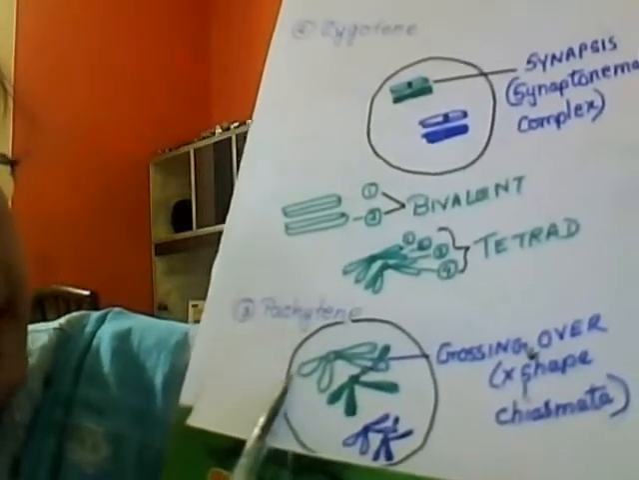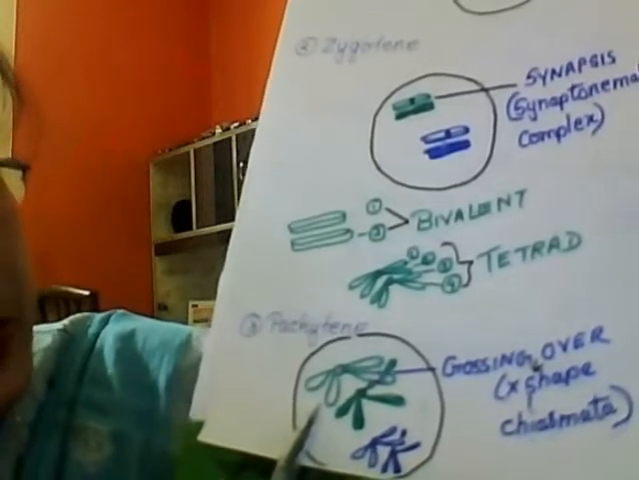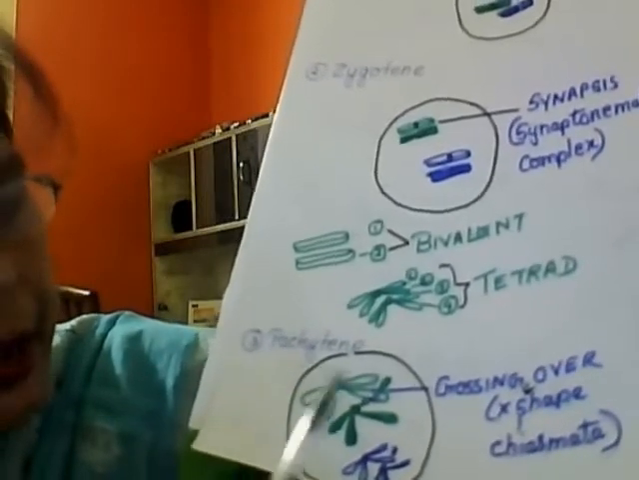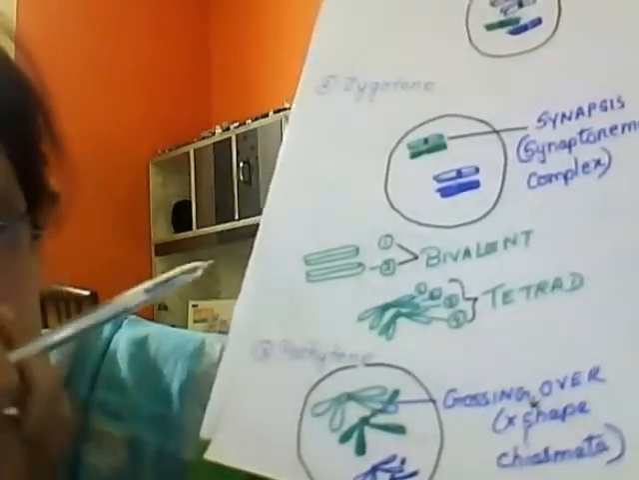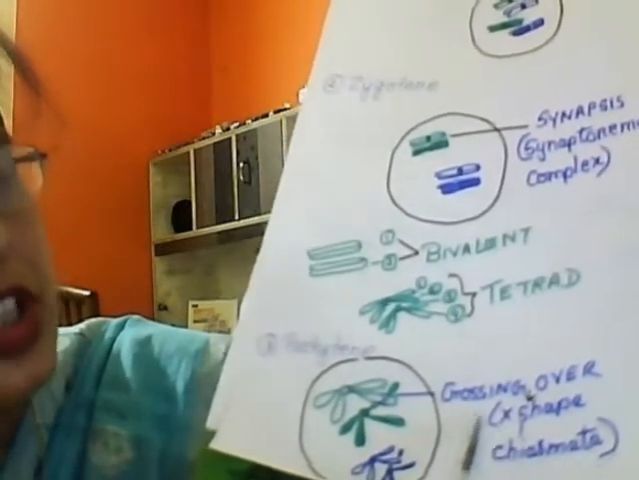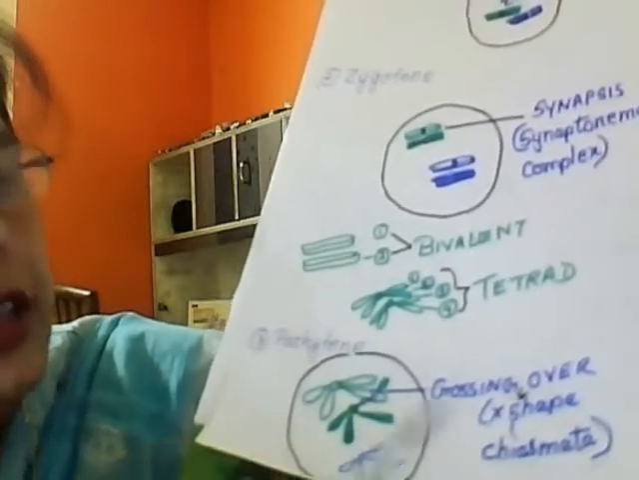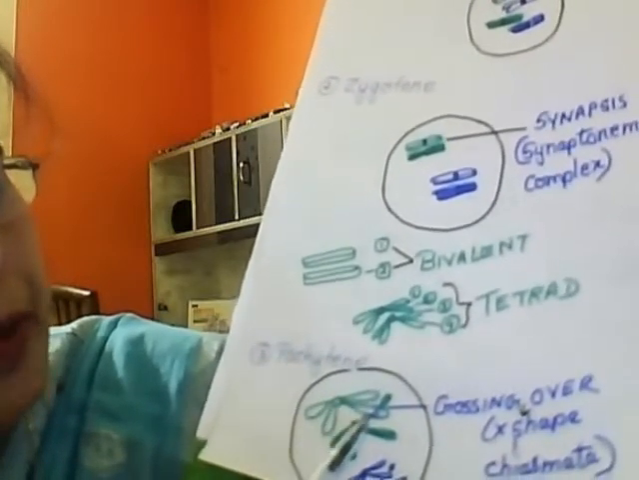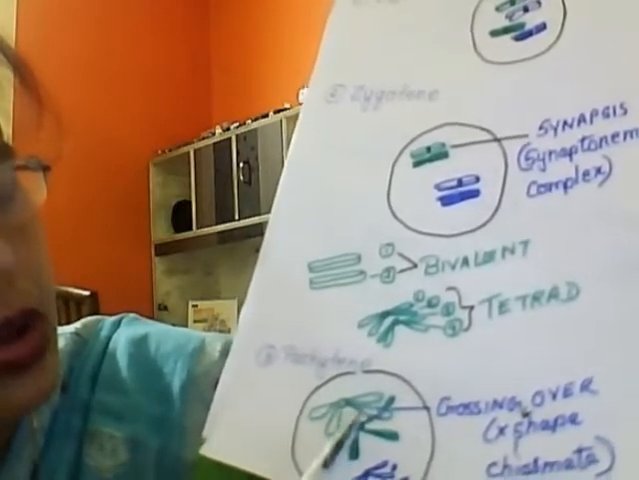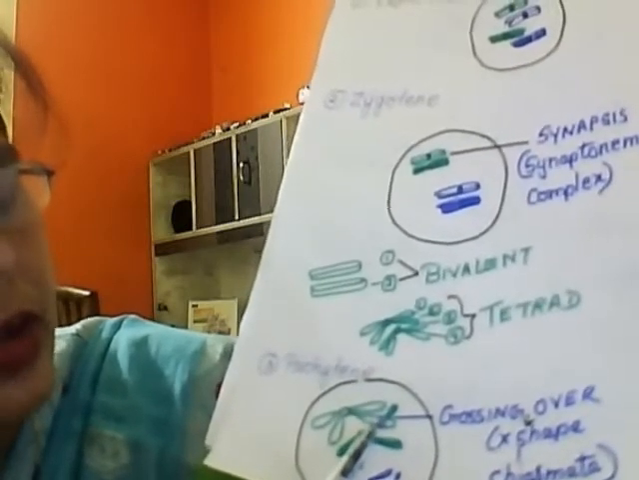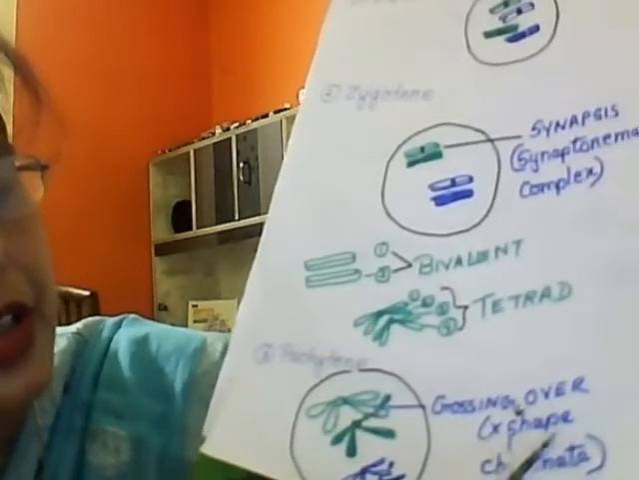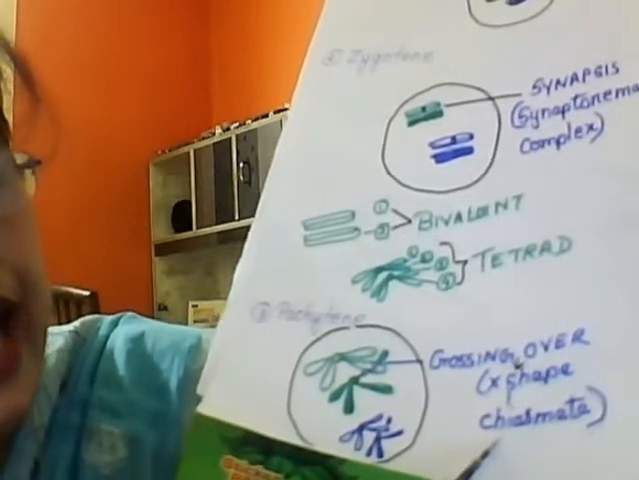So here you see, now the chromatids have been split out. You can see all the 4 chromatids. Now in the Pachytene, another process takes place, which is known as crossing over. Now crossing over means what? As the chromatids have spread out, at a particular point between 2 chromatids of 2 homologous chromosomes, they meet in the form of an X-shaped structure, which is known as chiasmata.